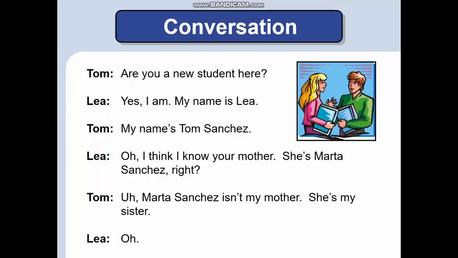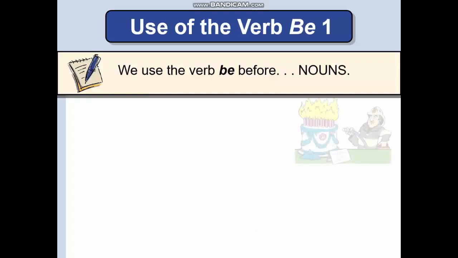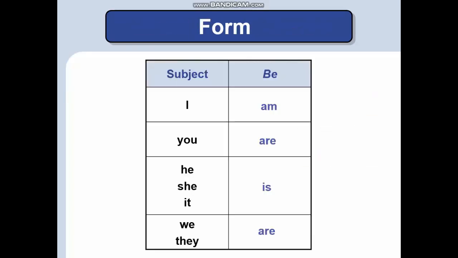Before reading this conversation, we must learn the forms of be. With subject I, we use am. You must say I am. With subject you, we use are. With he, she, it, we use is. And in plural form, we use are. Okay, students, you must learn them and repeat.